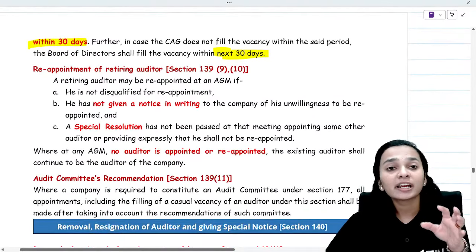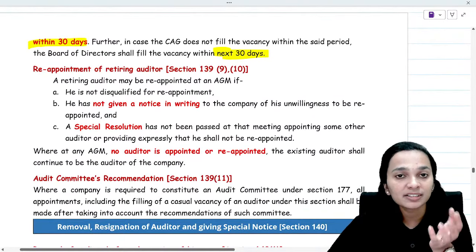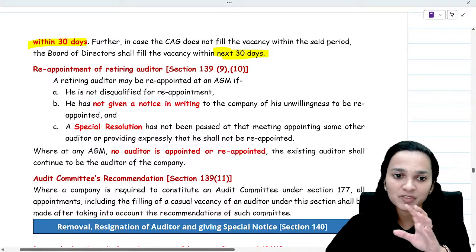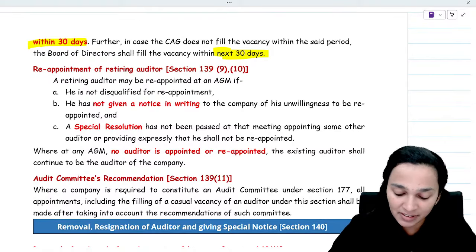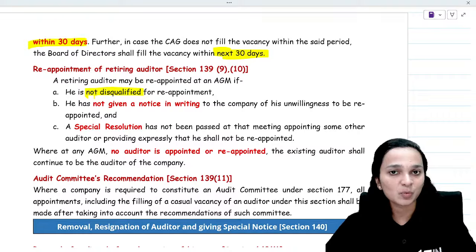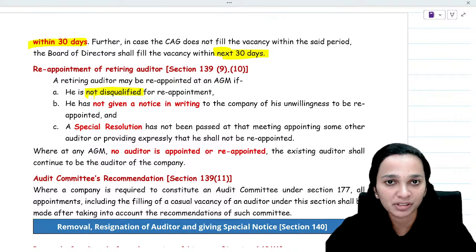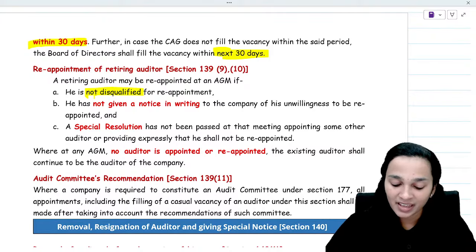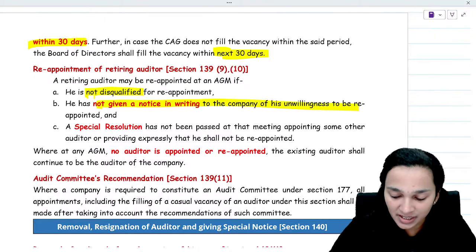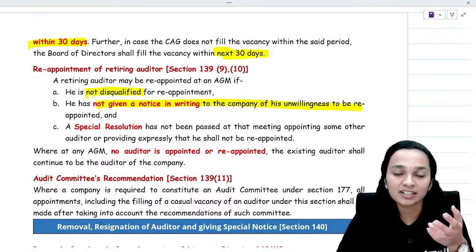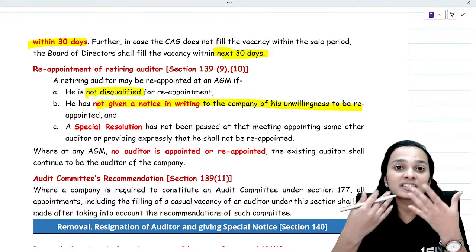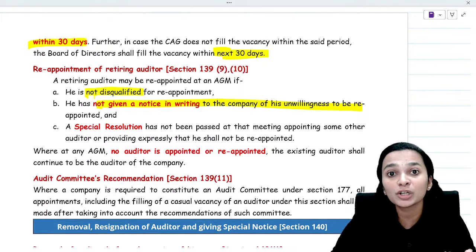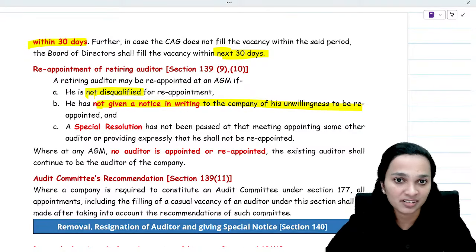Now, talking about whether a retiring auditor can be reappointed. Yes, he can be if he is not disqualified from being reappointed. If he is qualified, he can definitely be reappointed. And he has not given a notice in writing of his unwillingness, that is, the auditor himself has not stated that he does not want to become an auditor in the company.